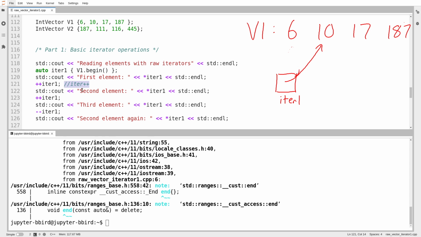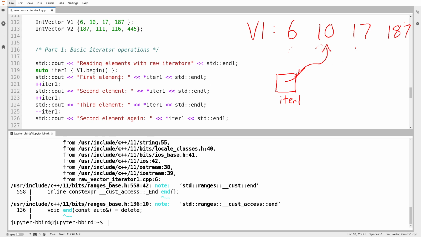Because when the compiler sees a for each loop, it reads this. I'm going to focus on this operation, although we could also define iter1 plus plus. They are separate things. So I move it along by 1, I print out 10, I then move it along again and I print out 17, and then I move the iterator backwards and it points to 10 again.